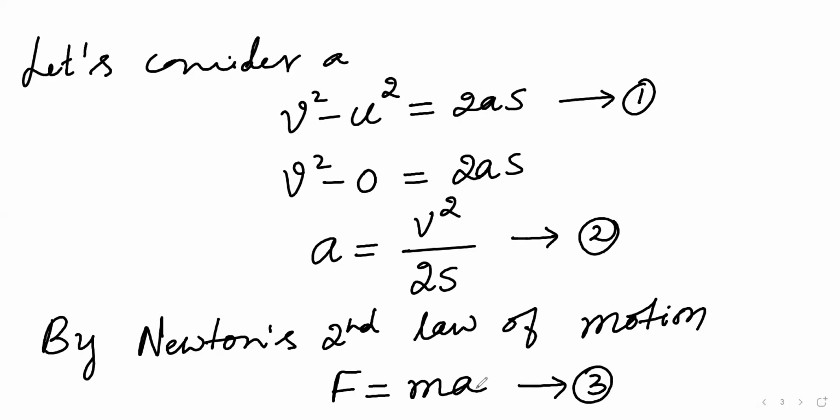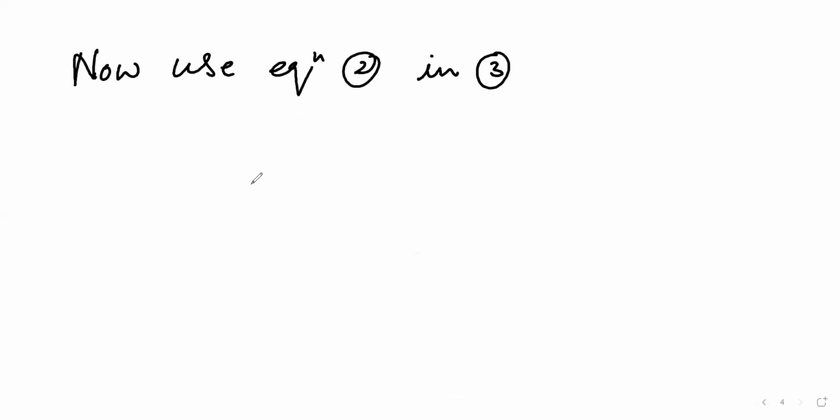Now use equation 2 in 3. So now what will happen here? In the place of a, I will substitute v square divided by 2s. So now what will happen? F equals m v square divided by 2s.